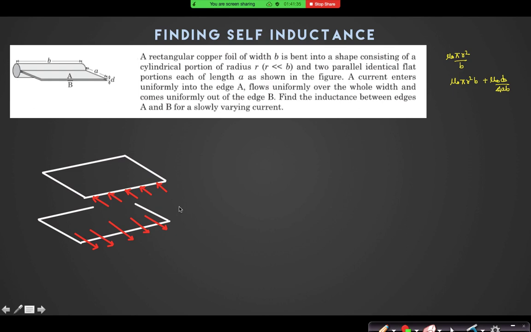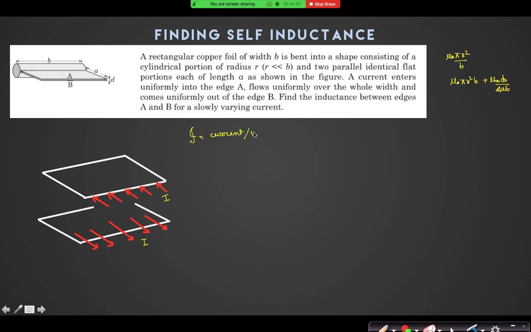Okay, let us try to do it. Suppose I am sending a total current I, and the current I is leaving from this surface also, right? So here, what is the current per unit length? Say capital I is current per unit length.